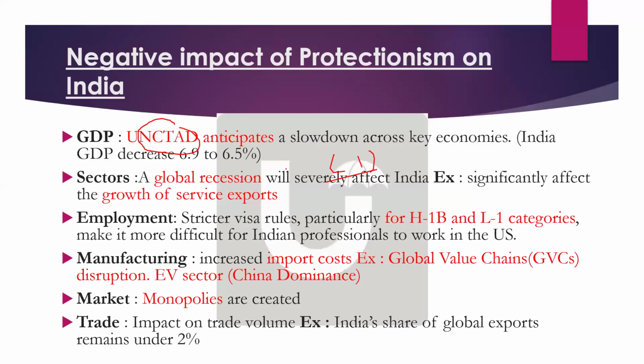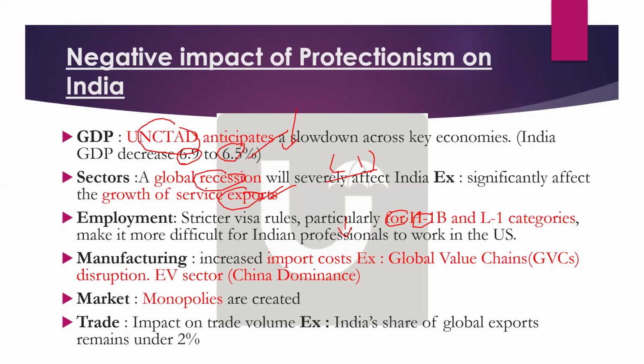So UNCTAD anticipates a slowdown of, let us say, 6.9 to 6.5%. So a GDP slowdown could be there in India. And a global recession can impact sectors like the service sector, especially in India. So you can just write an example, impact on the service sector. Employment: you can say stricter rules like H1B will impact Indian professionals. Very simple points.